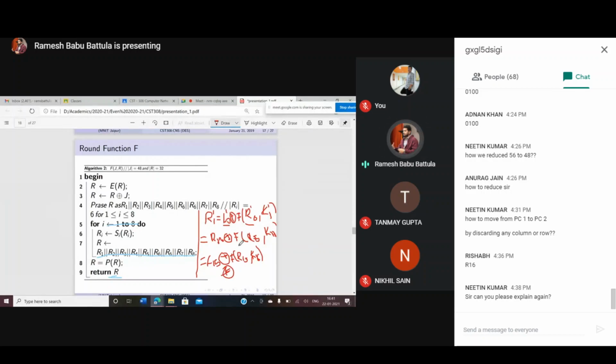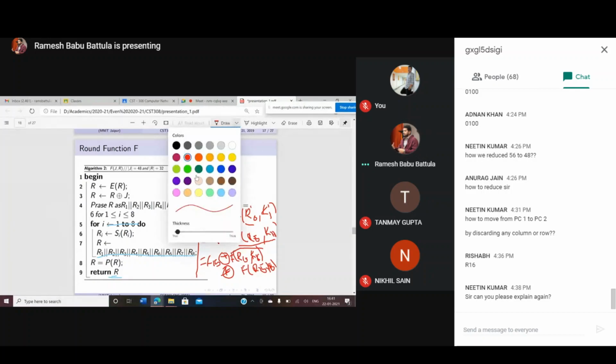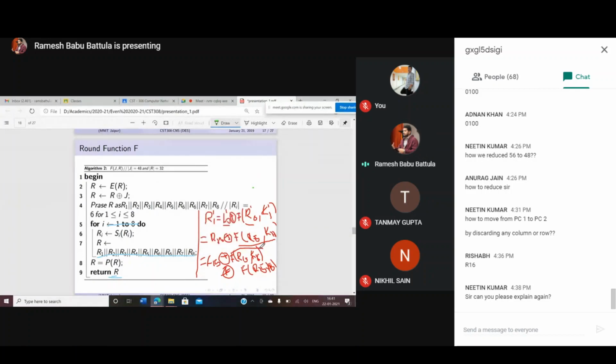XOR here you have F of R15 comma K16. Here R15 comma K16 is there, and here also R15 comma K16 is there.